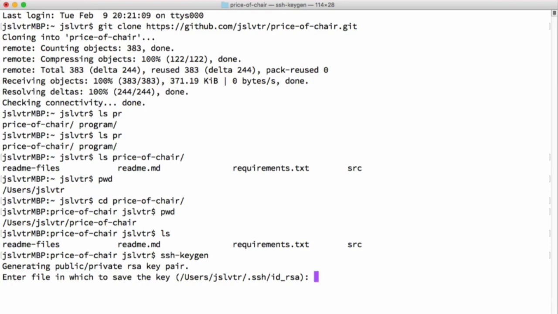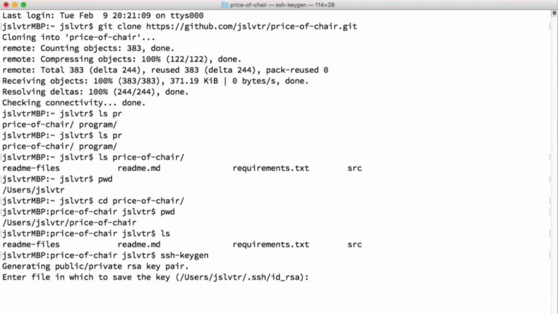You can optionally, during this process, enter a password for your RSA key, and then whenever you try to interact with GitHub, it will ask you for the password of the key. Normally, I tend to not give these keys a password. However, it is obviously more secure if you do.